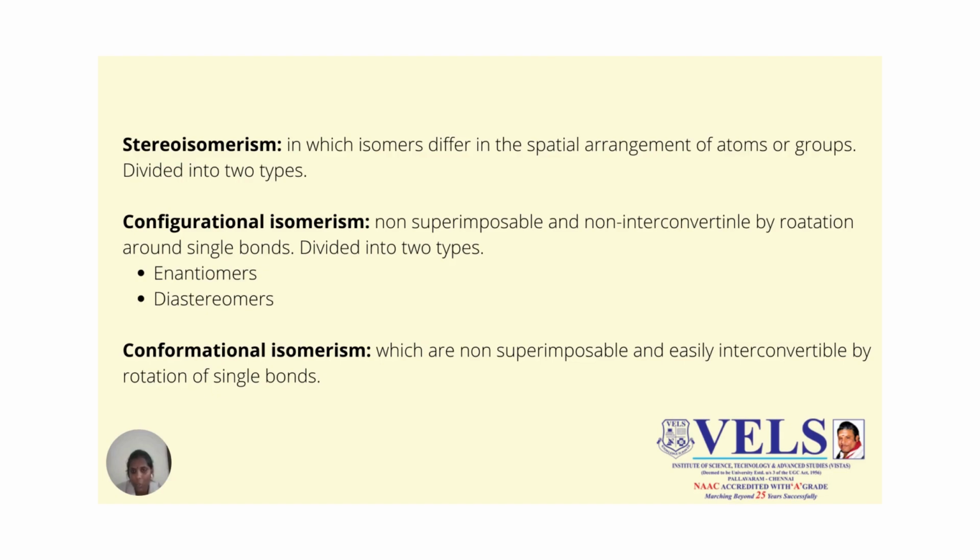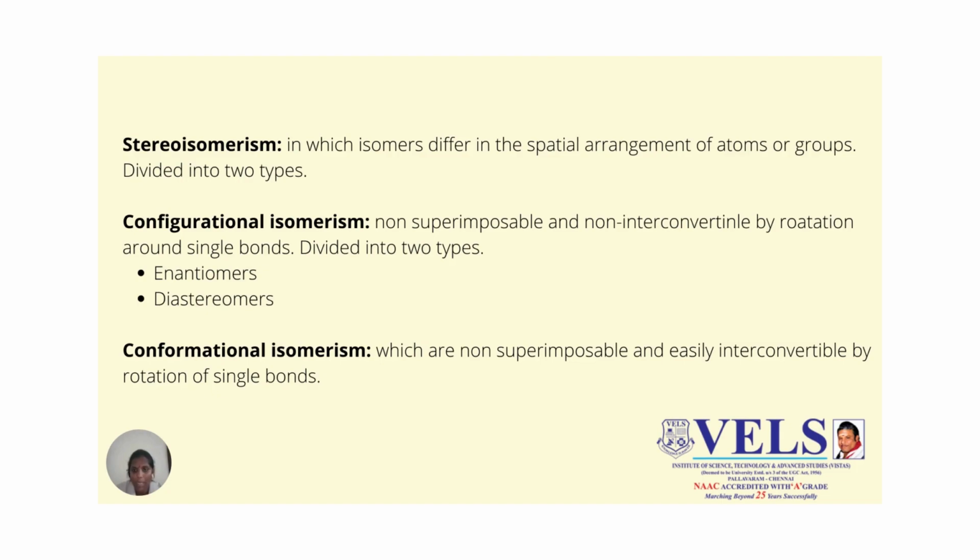Normally, it is divided into two types, enantiomers and diastereomers. Then conformational isomerism, which are non-superimposable and easily interconvertible by the rotation of the single bonds. This is all about stereoisomerism.